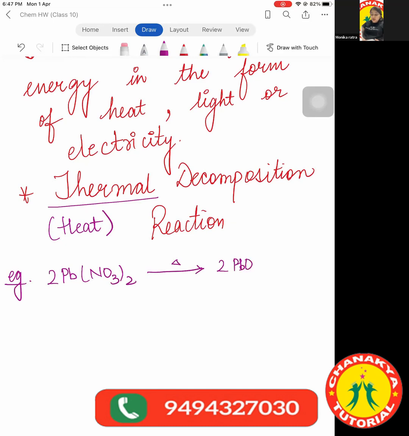There are 3 reactions which are extremely important, because later when we are done with the chapters, we will be doing questions such as X on heating gives this, and there are certain indications. What are the indications? The lead oxide which is formed is yellow in color. So they will tell you that there is a compound Y formed which is yellow in color.